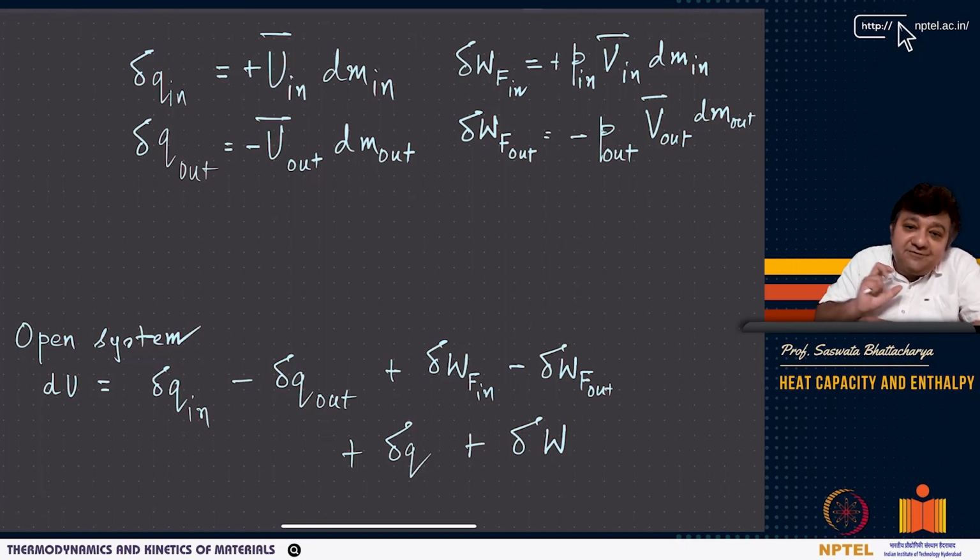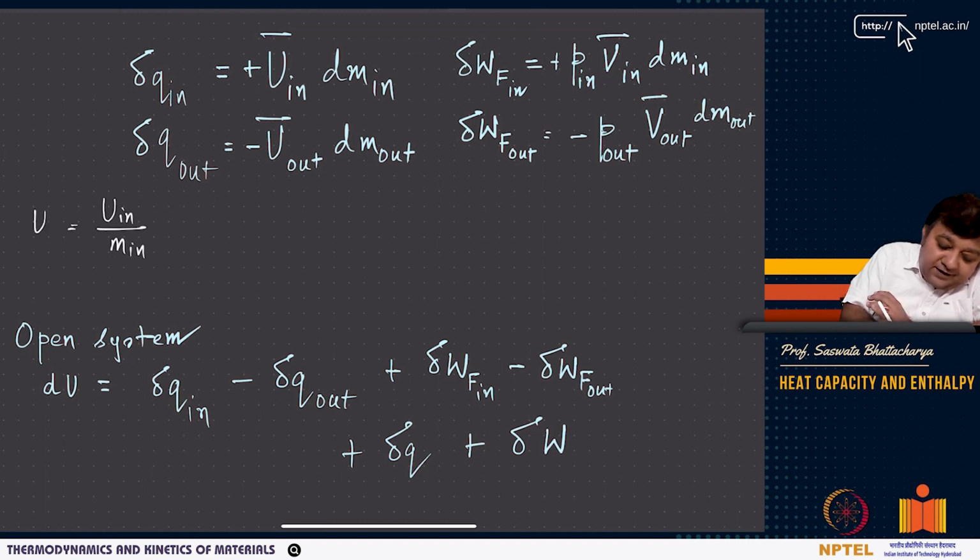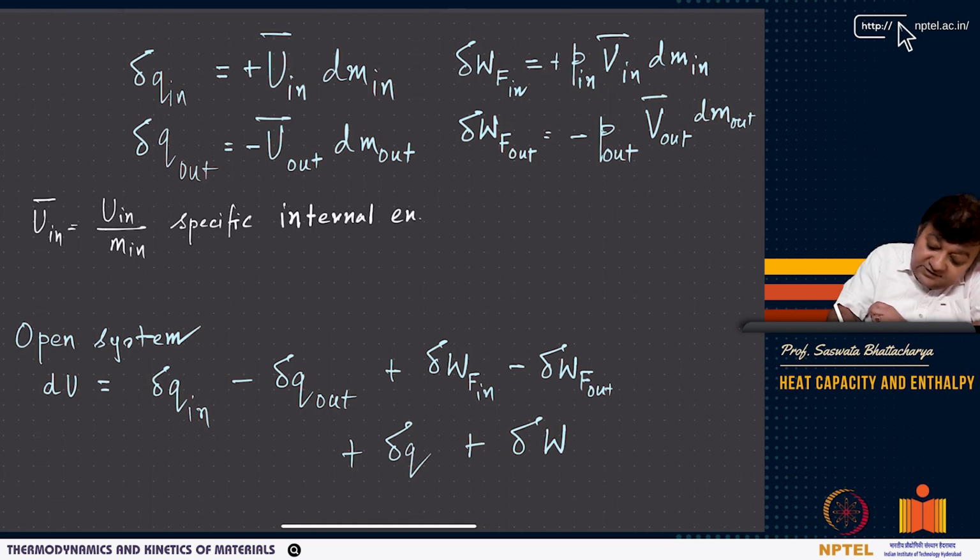Moreover, the matter that we are pushing in has some internal energy. Again I can define U in by M in, which is nothing but U bar in, the specific internal energy per unit mass entering the system.